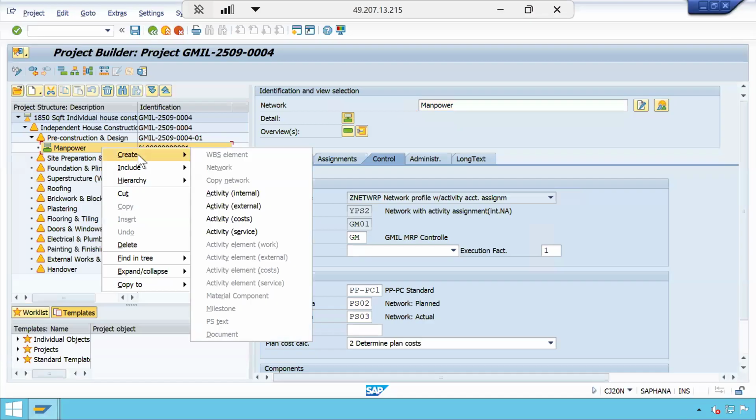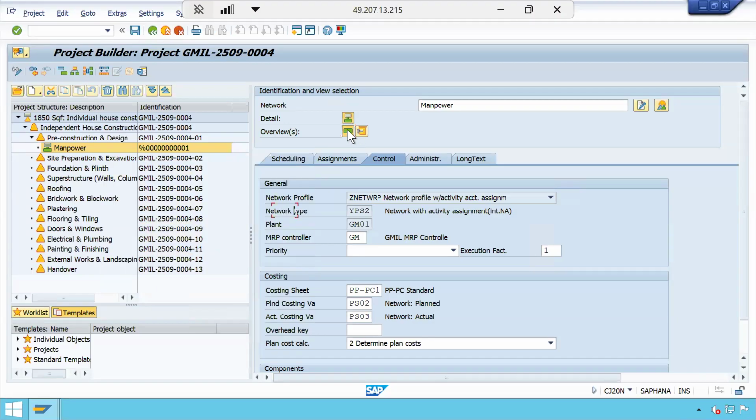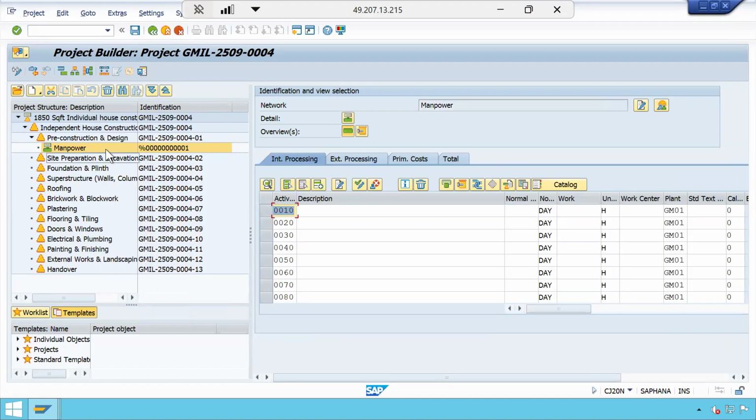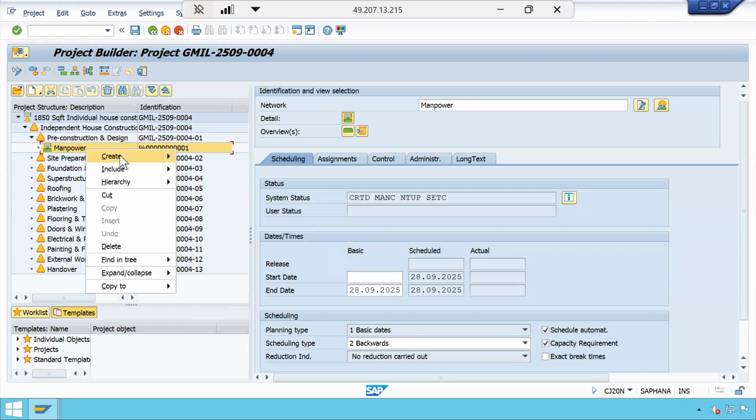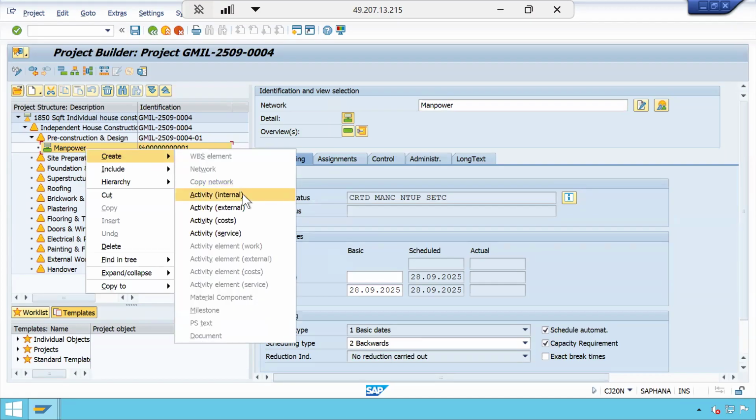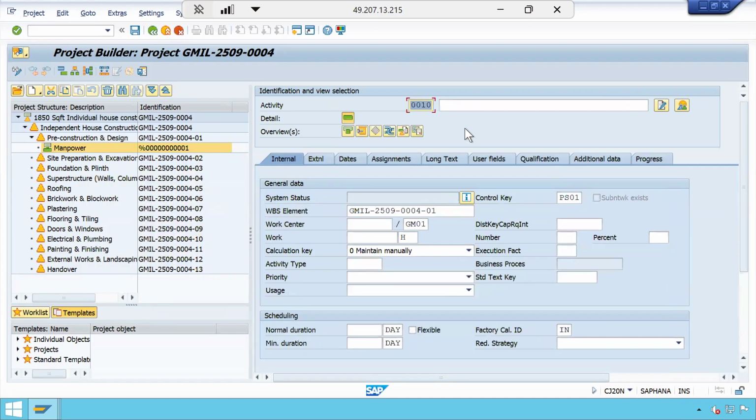First activities, I can either create manually one by one from here, or else I can also create from the overview button. Let me do it first directly and manually to understand. I will create one by one so that you will understand network activity internal. We need to create an internal activity when we are using our own resources.